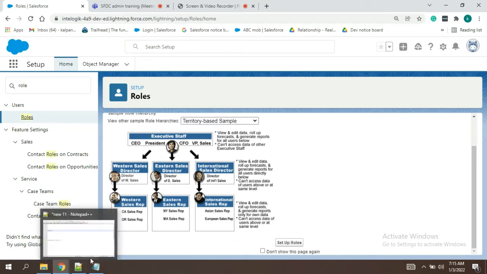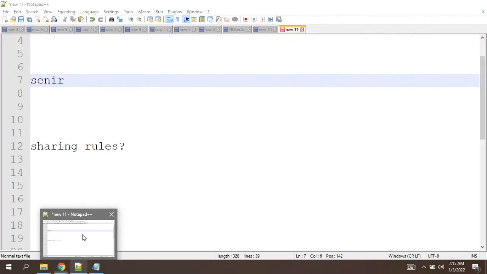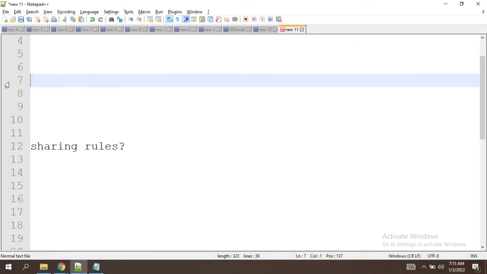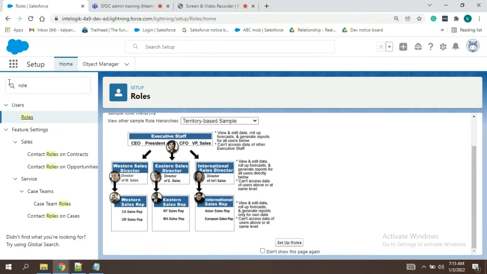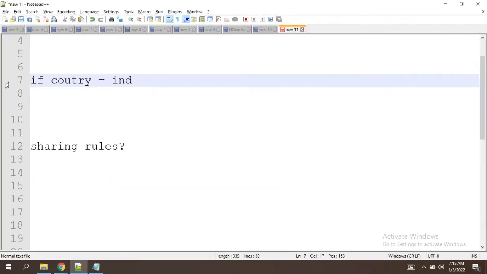But sometimes we have requirements like if country is equal to India, you handle it, like a person from another department or another role. We can even create a few people in one group, and we want to share those records to that group of people.